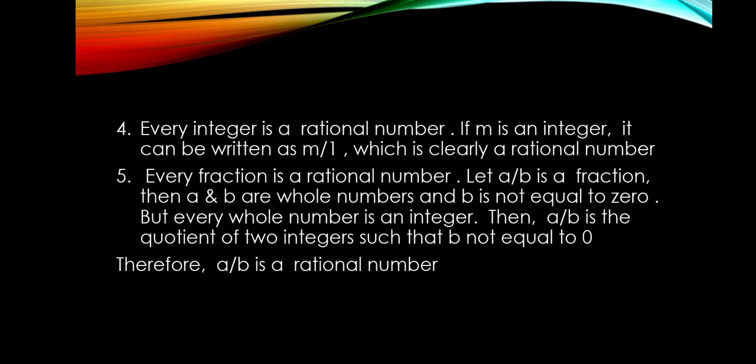So once again we can say 0 is a rational number. All natural numbers are rational numbers. Every integer is a rational number. Every fraction is a rational number. Remember all these things while you learn this chapter.